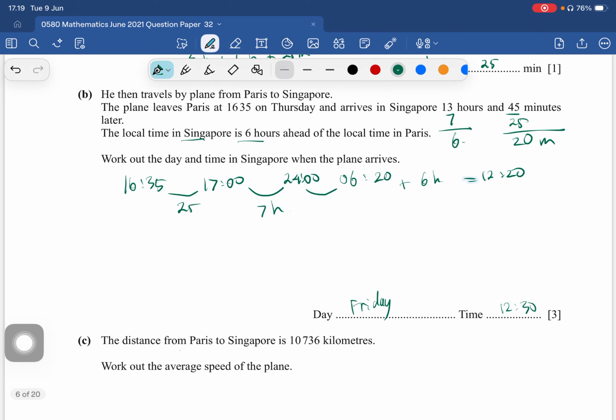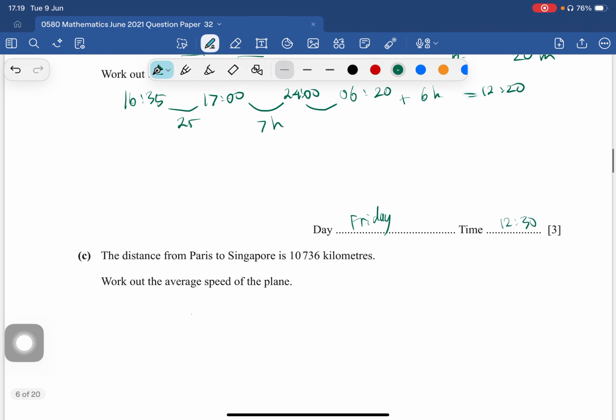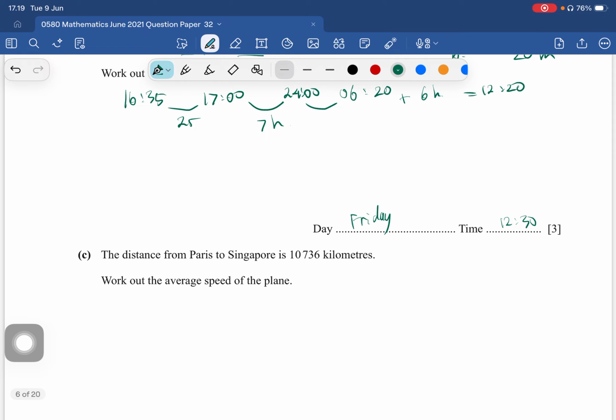Okay, the distance from Paris to Singapore is 10,736 kilometers, and we need the average speed. Here's the triangle that we need to remember: distance, speed, and time. To find the speed, speed equals the distance divided by the time. So the distance is 10,736 kilometers.